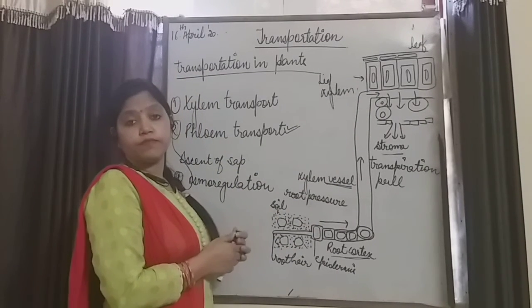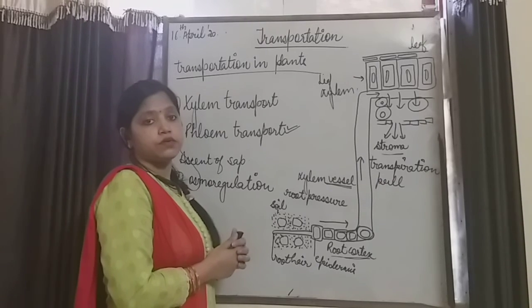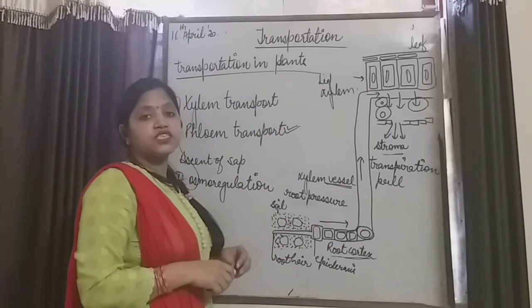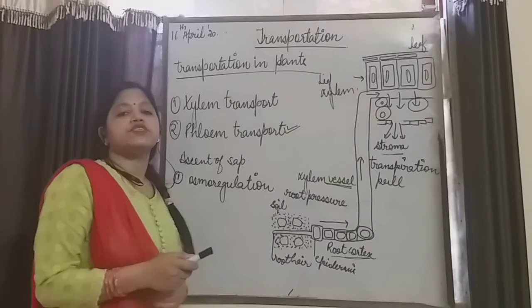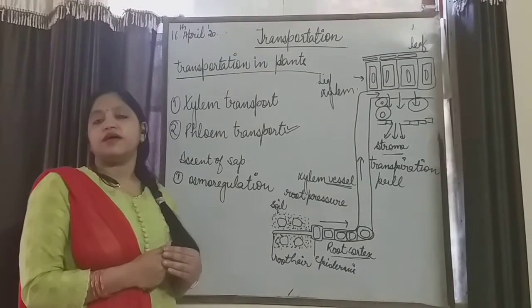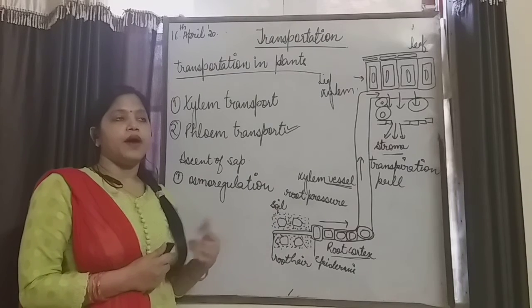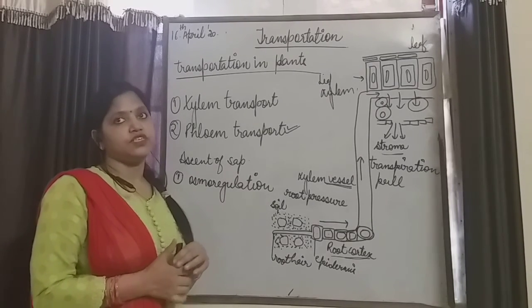By the phloem tissue or by phloem transport. These are the two ways by means of which transportation of water, minerals and food takes place inside plants. Tomorrow we will study about transportation in humans. That's all for today.